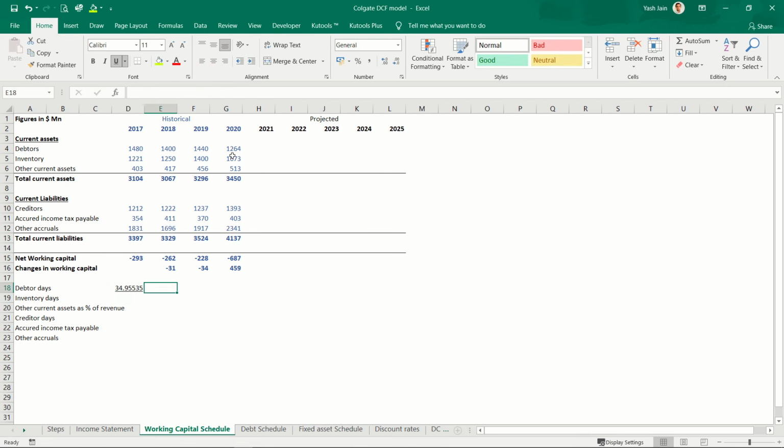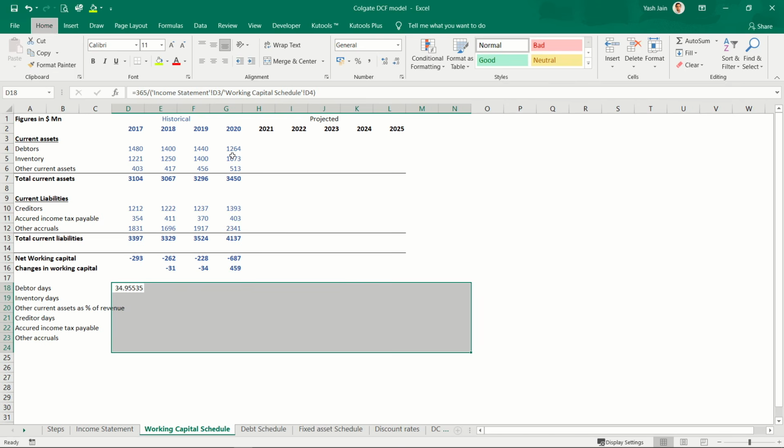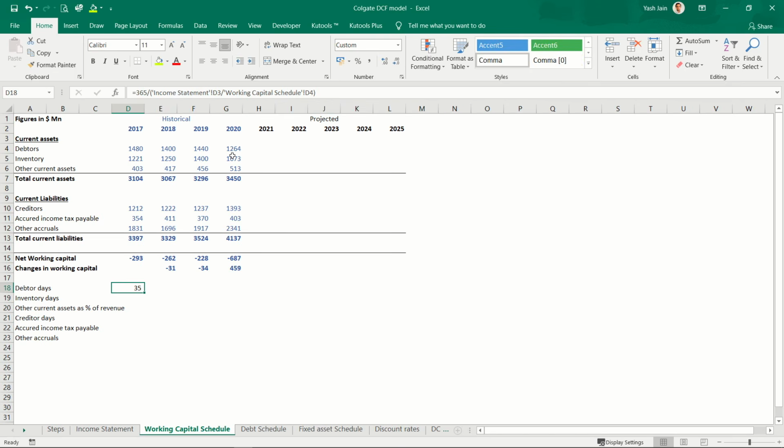Enter. So it is around 35. Let me change the formatting here. Okay, it is around 35. I can simply copy paste this: 35, 33, 33, and then 28. My debtor days have decreased.